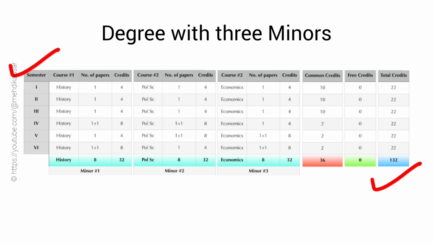So, at the end of the 3-year course, the student will have 3 minors, for example, each in physics, chemistry and mathematics in case of science discipline, or history, political science, and economics in arts discipline. Secondly, the student can however choose to convert one minor to a major in the 4th year. There will be some specific guidelines. Thirdly, there will not be any open credit in this case.